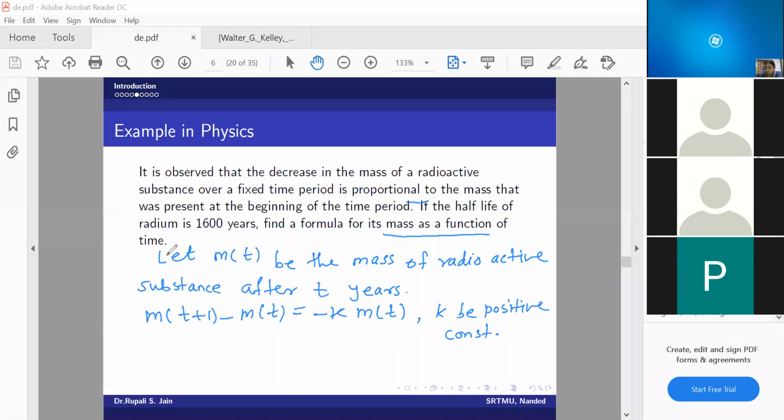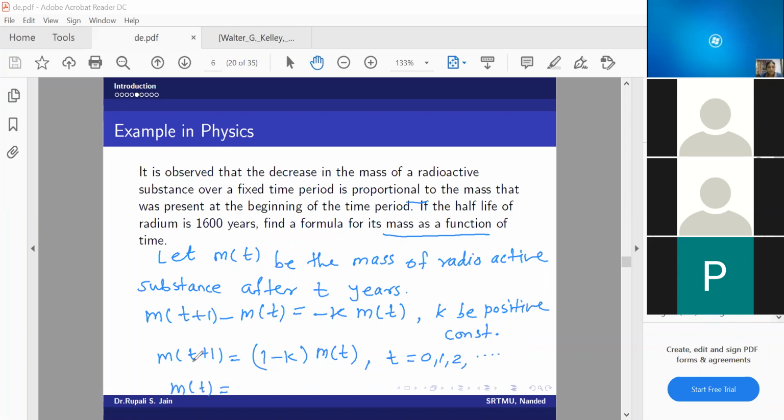Now what I will get here: m of t plus 1 will be m of t minus k times m of t, that is 1 minus k times m of t. That will be my equation, where t will be 0, 1, 2, and so on, right? Now using iterations like what we did in the previous example, if I apply the same thing, what will be my m of t then?